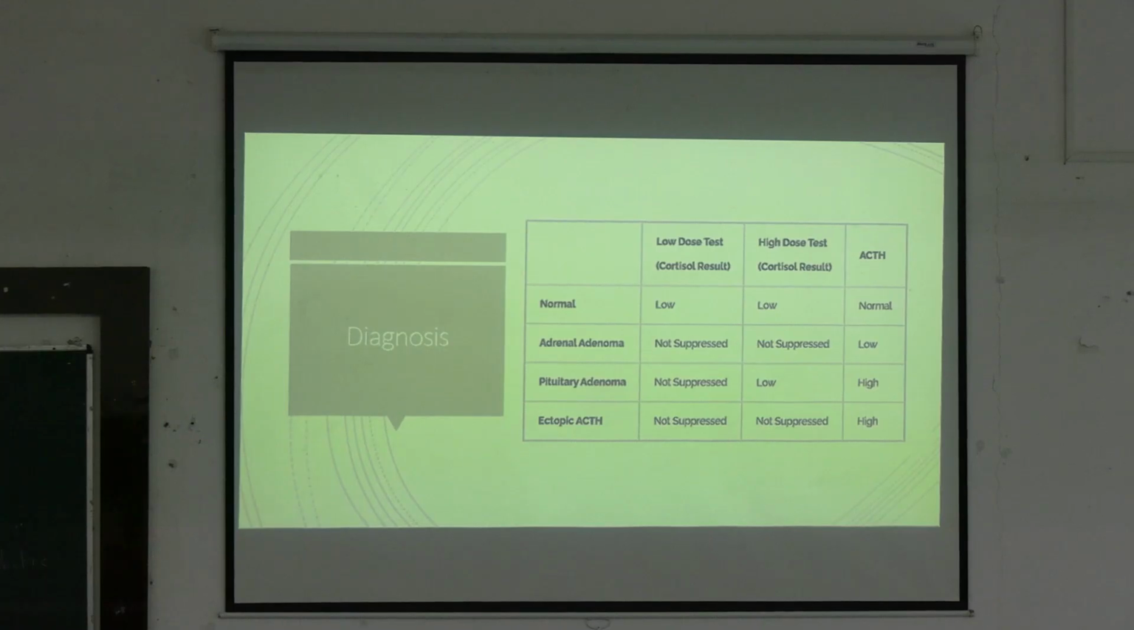So for diagnosis, we have to do these tests. First is a low dose dexamethasone or corticosteroid test, and the high dose test along with ACTH. Normally, when a low dose is given, the cortisol will be low, and when there is a high dose, the cortisol will be suppressed. In both low dose and high dose steroids, cortisol level will be suppressed, but ACTH will remain normal. But in case of adrenal adenoma, the ACTH will be low, and in case of pituitary adenoma and ectopic source, the ACTH will be high, since it is ACTH dependent.